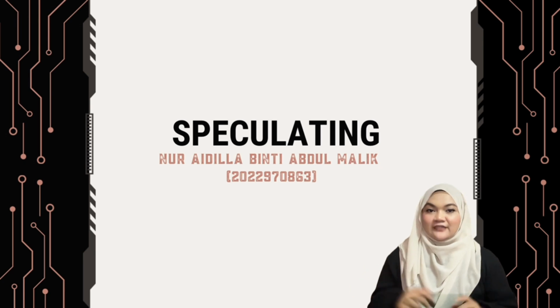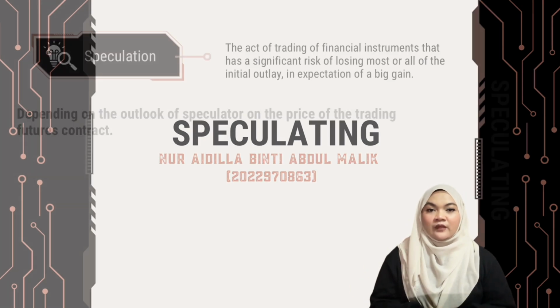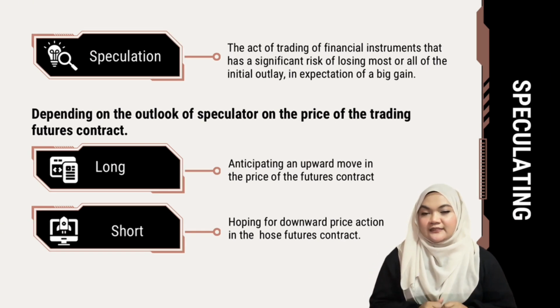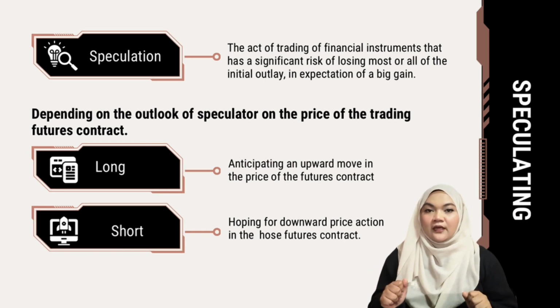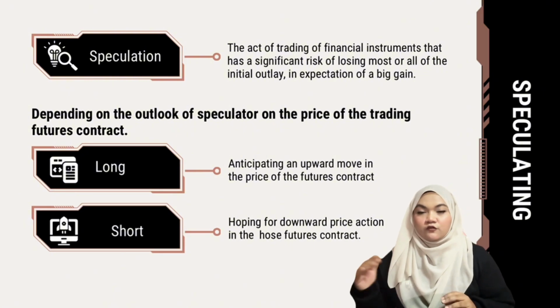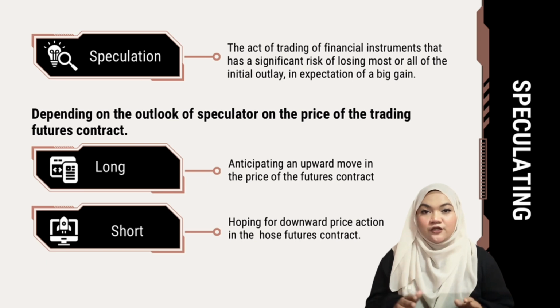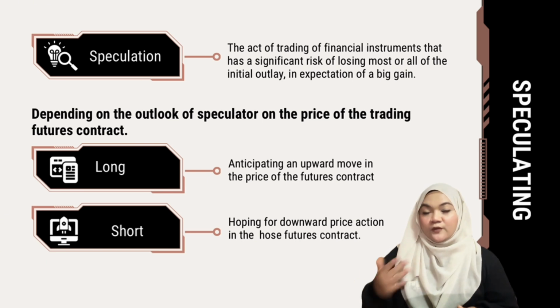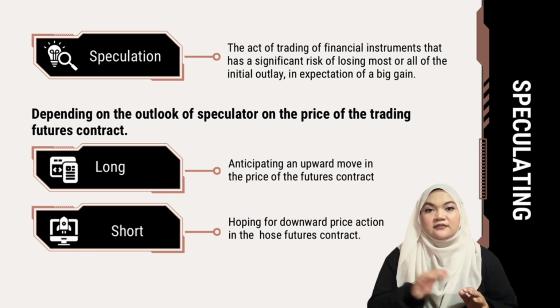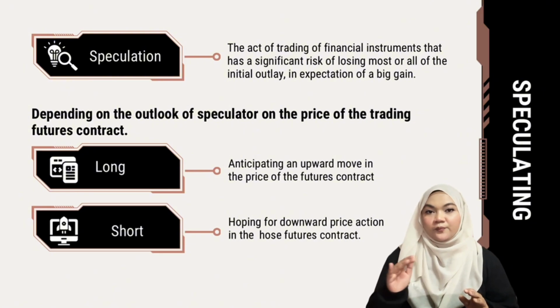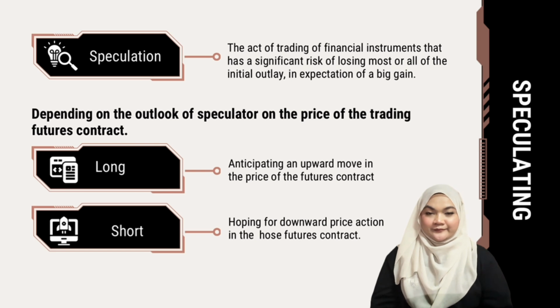Now let's move to the next part, which is speculating. Speculation is the act of trading in financial instruments such as derivative instruments that have a significant risk of losing most or all of the initial outlay in the expectation of big gain. Next, speculative trading is generally an outright position, therefore it is exposed to huge profit or losses, and speculators buy futures when they expect prices to move upward.